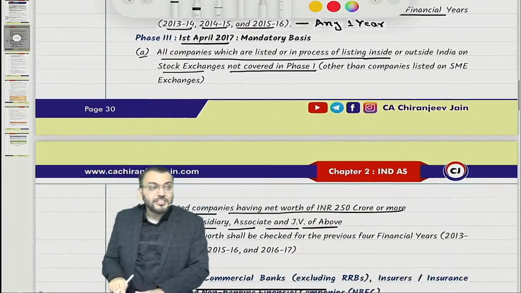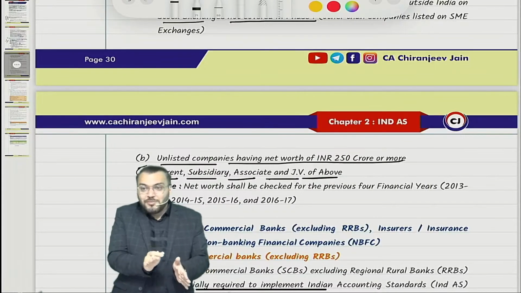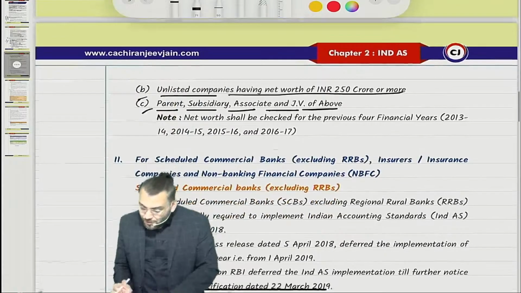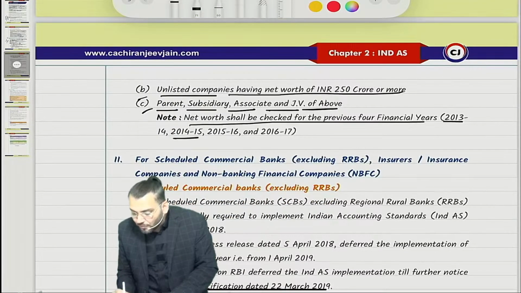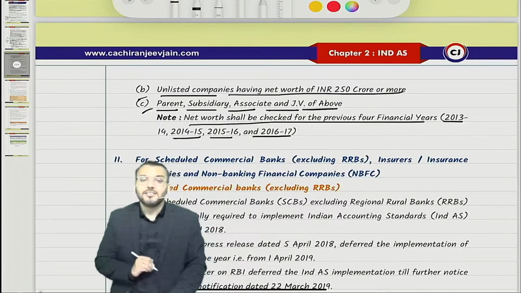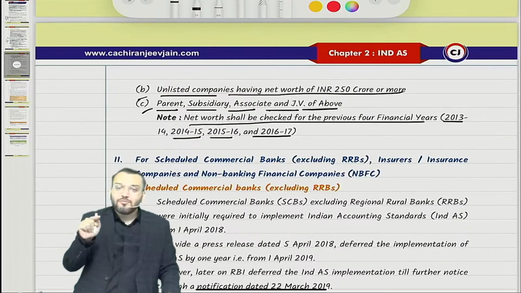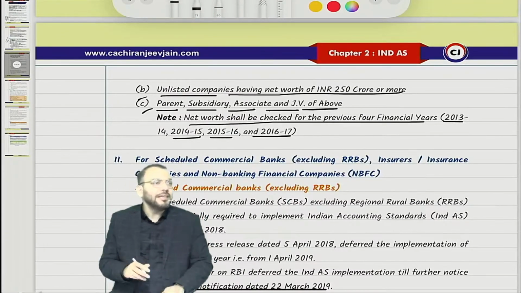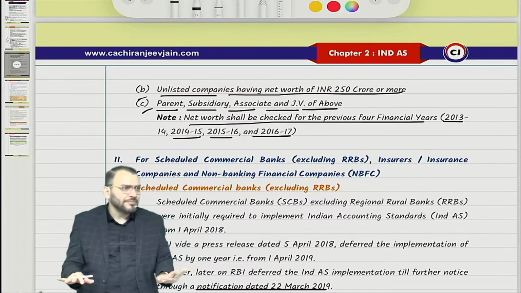Similarly for phase 3, net worth will be checked for the previous 4 years. Previous 4 years means these 3 years and then one more year. So for phase 3, net worth shall be checked for the previous 4 financial years, that is 13-14, 14-15, 15-16 and 16-17. In any one financial year, if net worth crosses the limit, Ind AS will be applicable. Got it? I hope you have understood this.